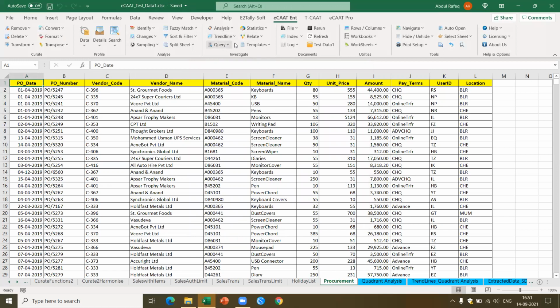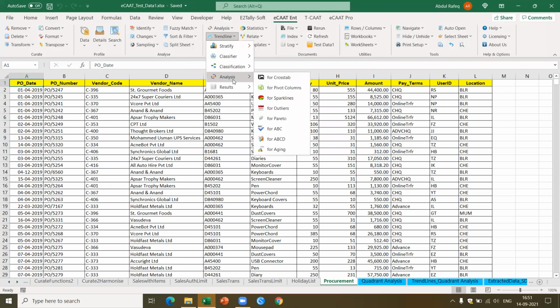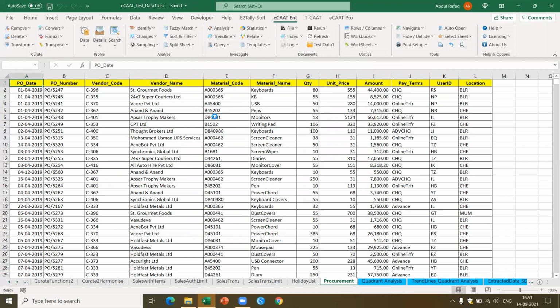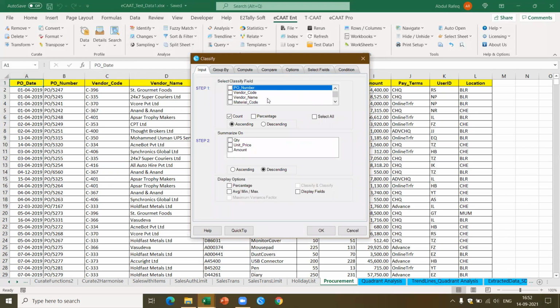Okay, let me come back here to trend line. Let's see the analysis. Let's see the result. Classified. Let's look at the classified and see what I can get. Yes, this will be interesting. Yeah, this is what I'm looking for. What I would like to do is I would like to do it based on the material code. And I would like to have it based on the value. So based on the material code, I want to know what is the value. I want to see the pattern of these purchases.